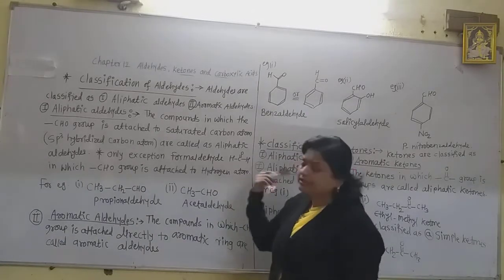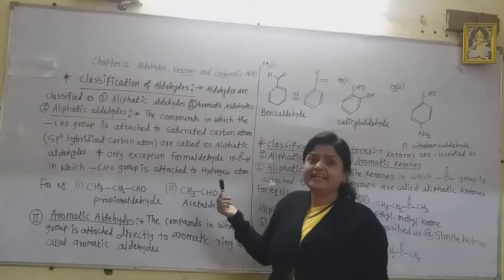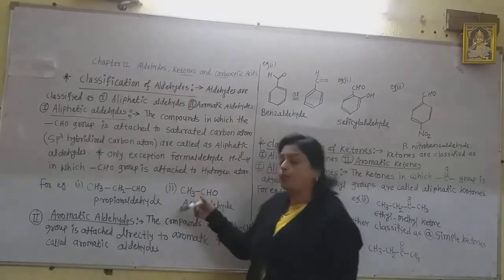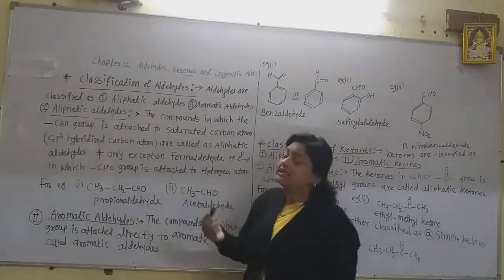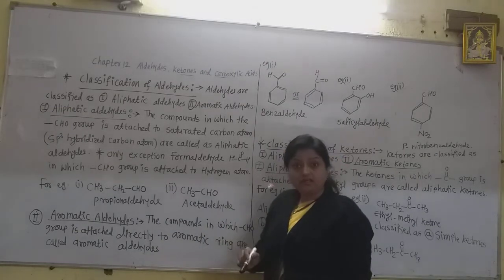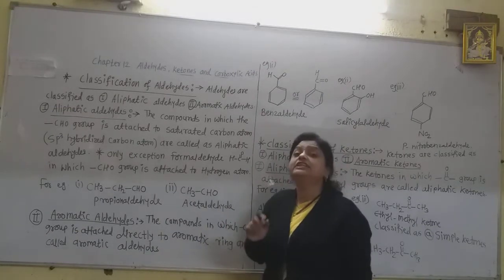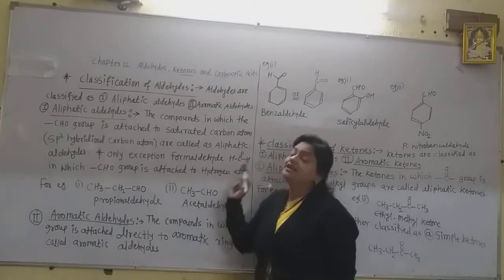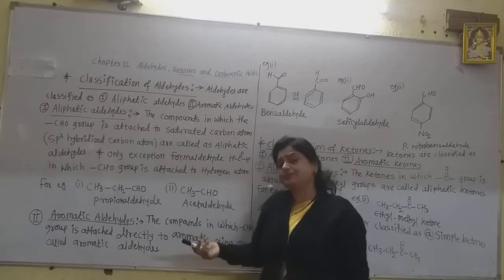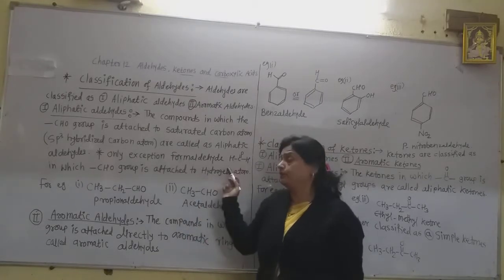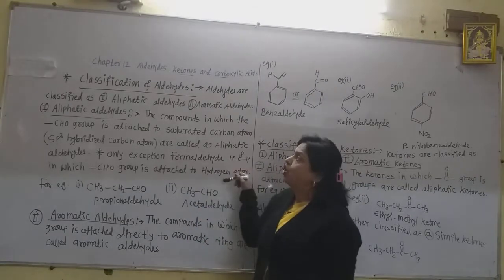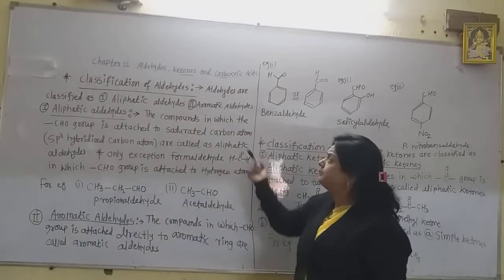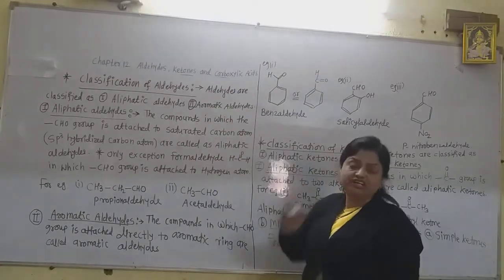But all the other aldehydes besides formaldehyde, such as acetaldehyde, propanaldehyde, butanaldehyde, all these are aliphatic aldehydes in which the CHO group is directly attached to the saturated carbon atom, that is, the sp3 hybridized carbon atom. Now this is the first type or first class of aldehyde. And the second type is the aromatic aldehydes.